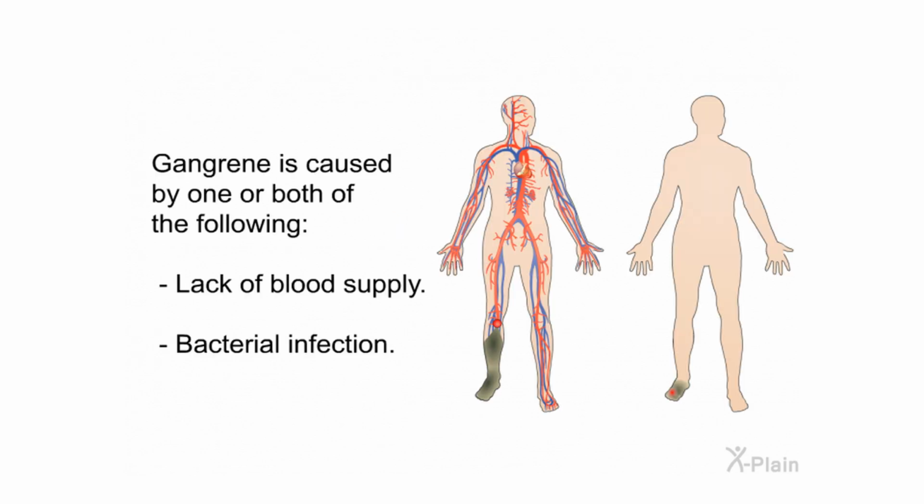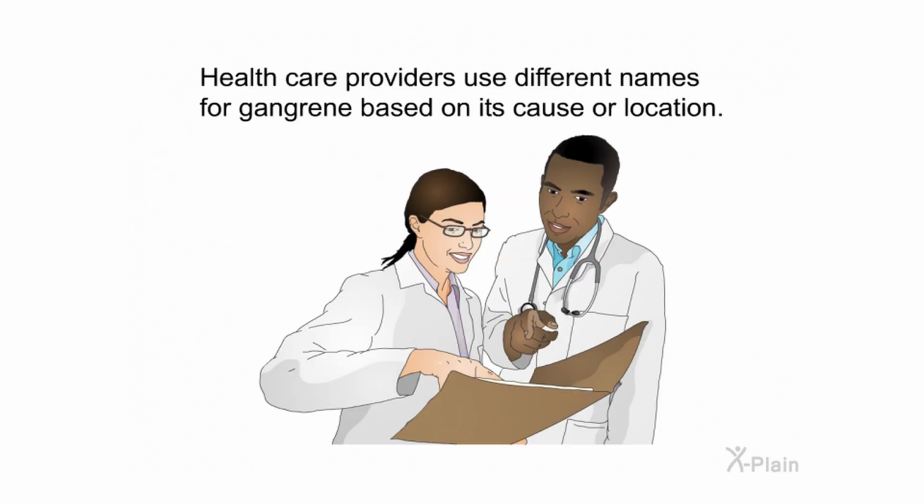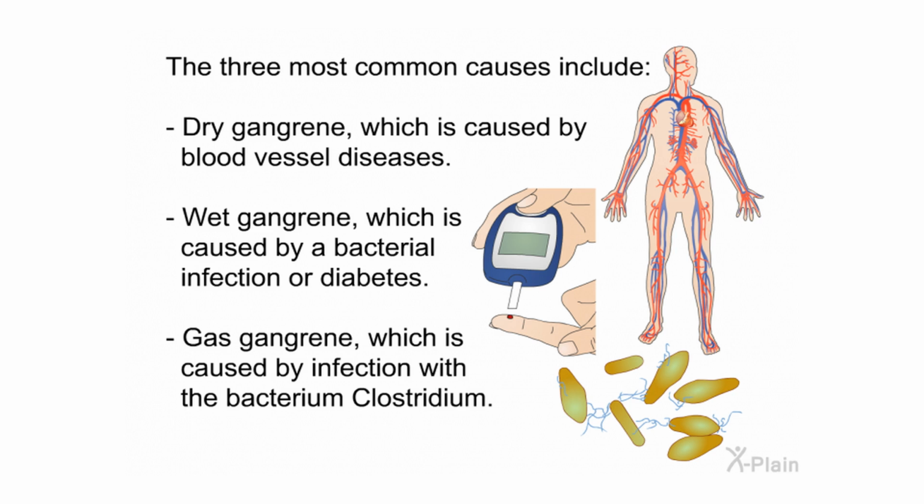Causes. Gangrene is caused by one or both of the following: lack of blood supply, bacterial infection. Healthcare providers use different names for gangrene based on its cause or location. The three most common causes include dry gangrene, which is caused by blood vessel diseases; wet gangrene, which is caused by a bacterial infection or diabetes; gas gangrene, which is caused by infection with the bacterium Clostridium.